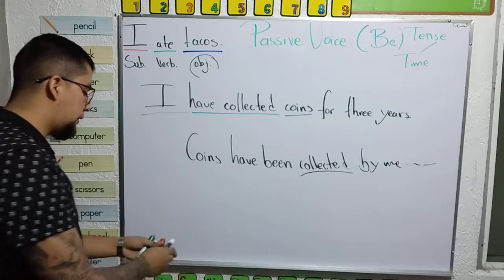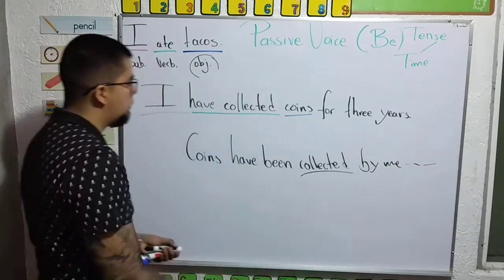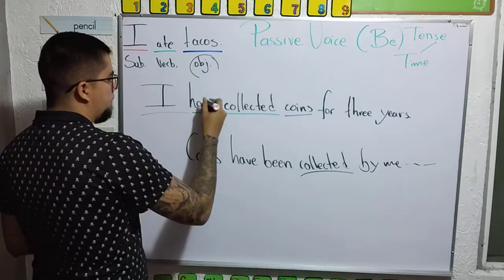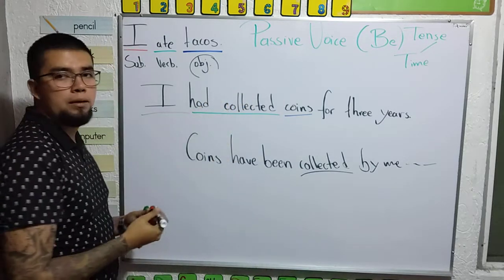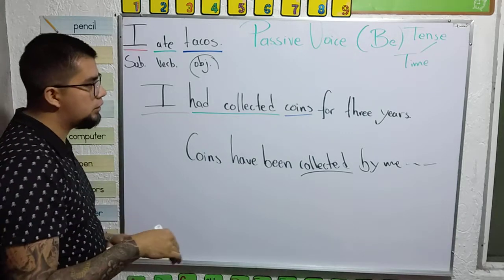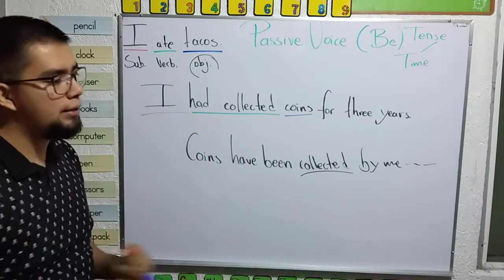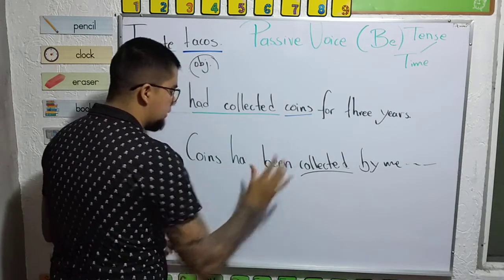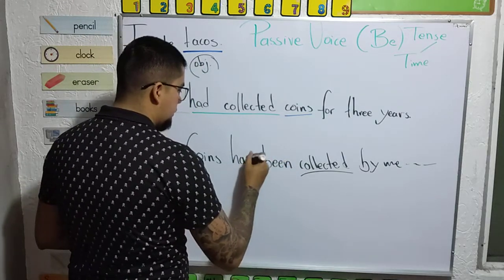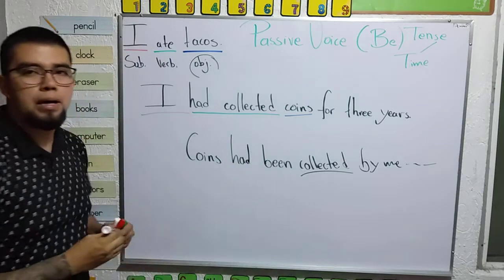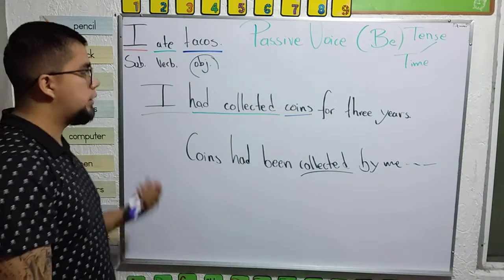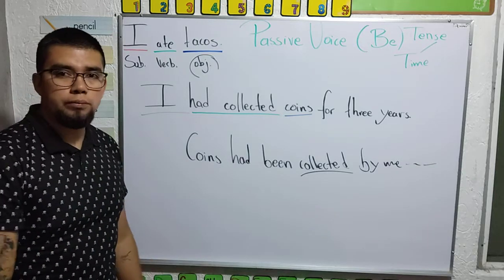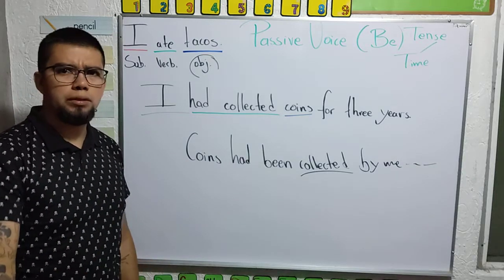Yeah? If this sentence was in past perfect, it's the same. Had. I had collected coins for 3 years until I stopped. And the same would appear here. It's an equivalence. Coins had been collected by me. Yeah? So that is how we form the passive forms, the passive structures. Yeah?